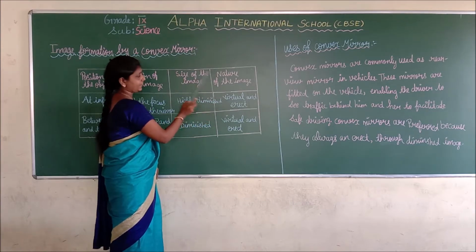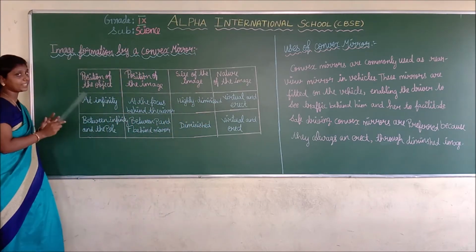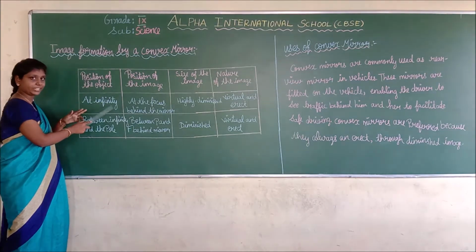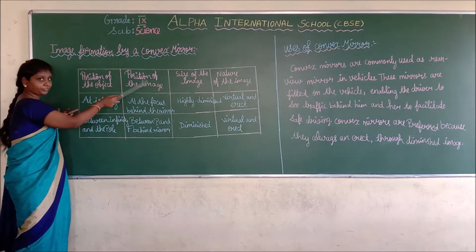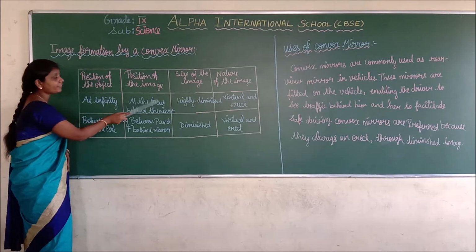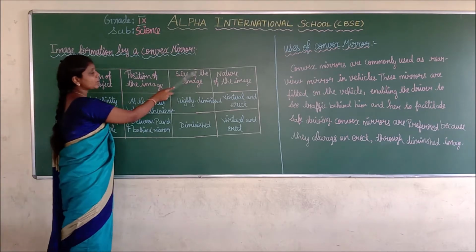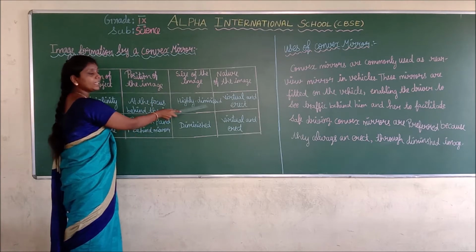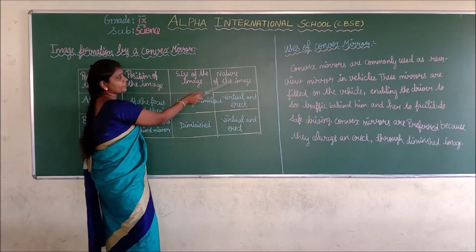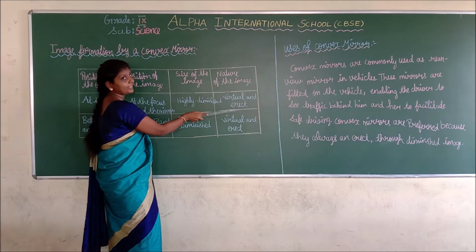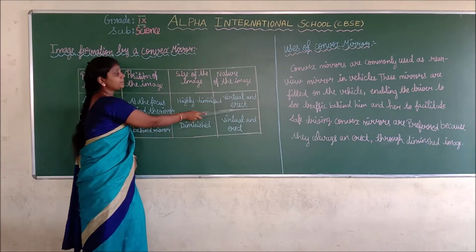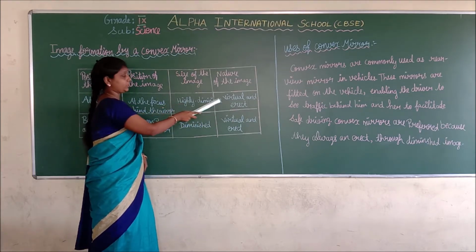If we place the object at infinity, the position of the image is at the focus but behind the mirror. The size of the image is highly diminished, and the nature of the image is virtual and erect. Erect means it is a straight image.